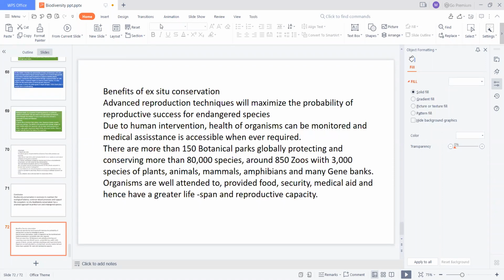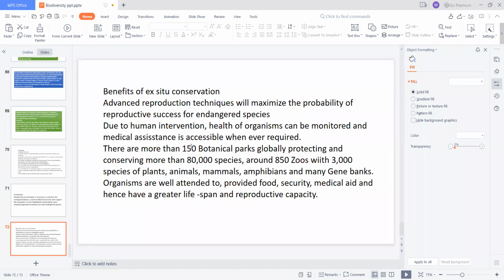So the final point: the benefits of ex situ conservation are that advanced reproduction techniques will maximize the probability of reproductive success for endangered species. Due to human intervention, the health of organisms can be monitored and medical assistance is accessible whenever required.